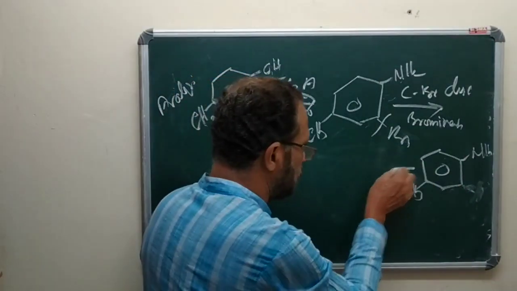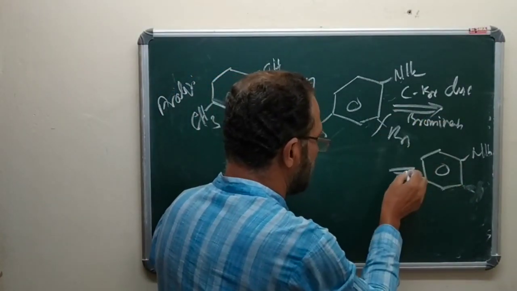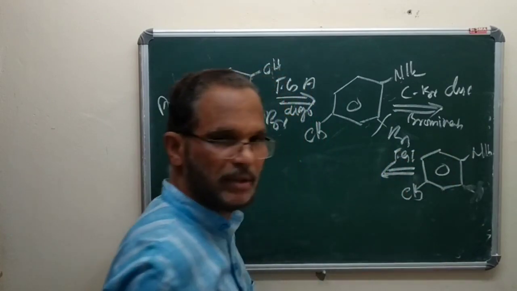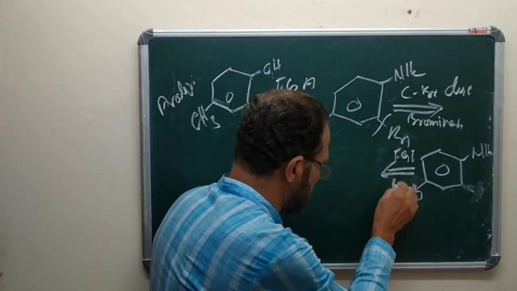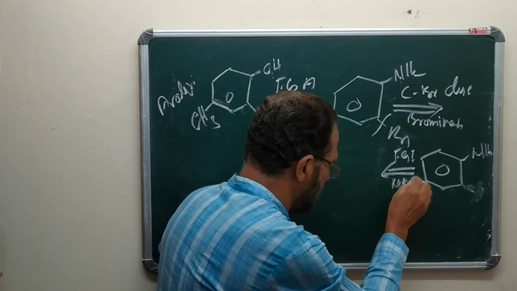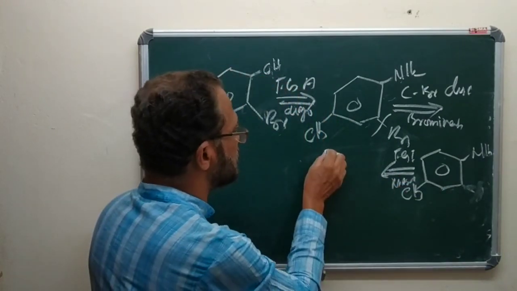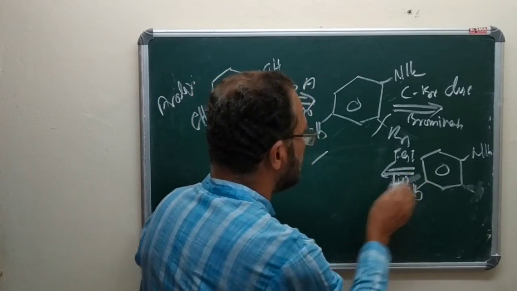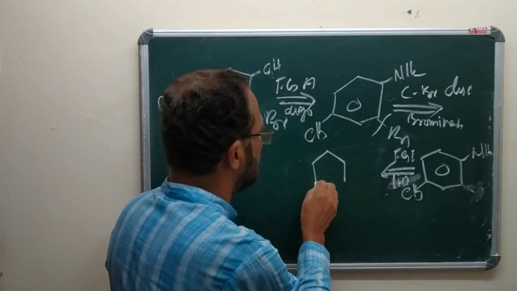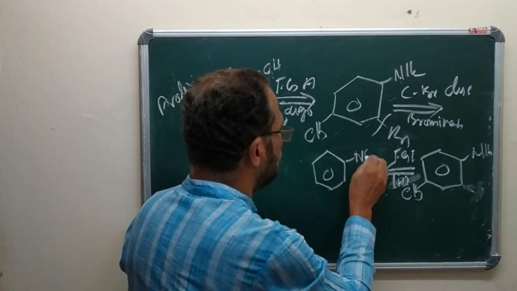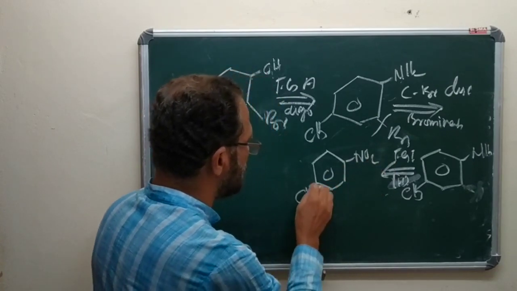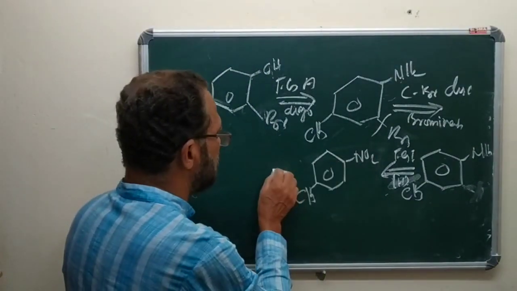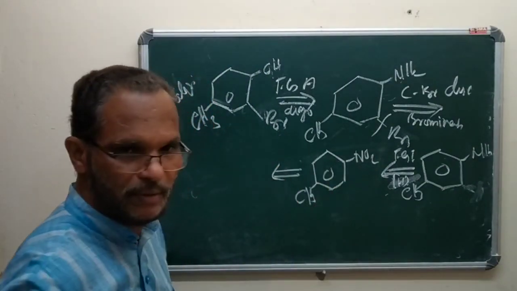So you can think about another FGI, functional group interconversion. Reduction is the reaction. So you get a nitro compound, CH3. Then this is not a simple one.